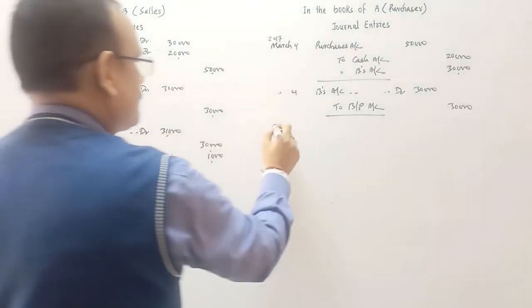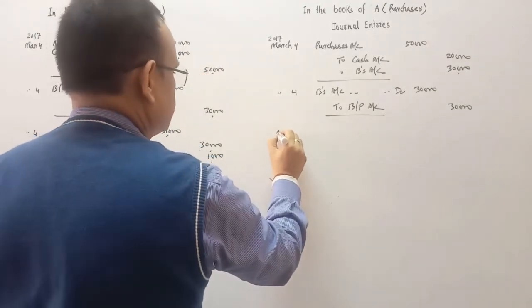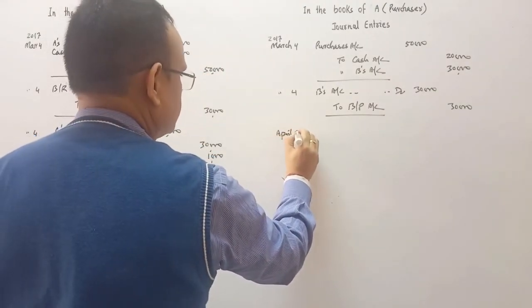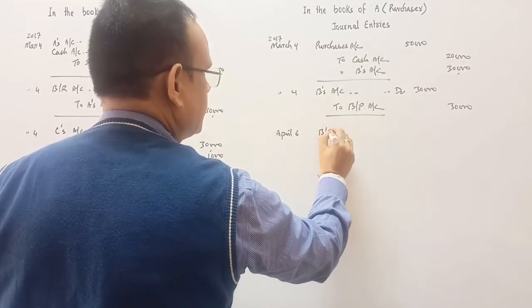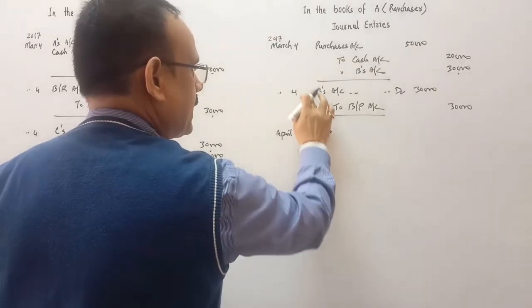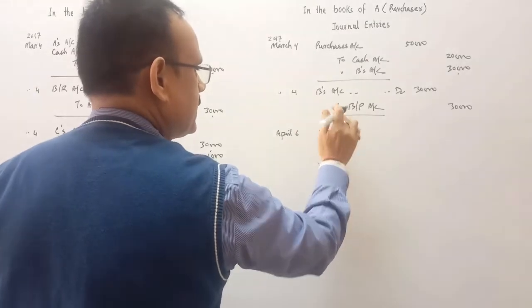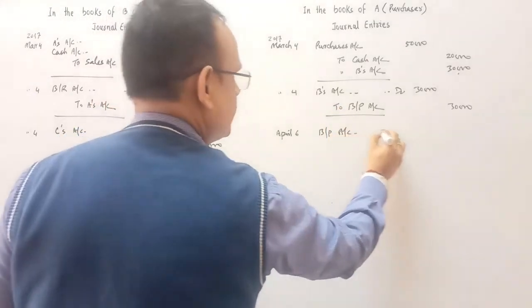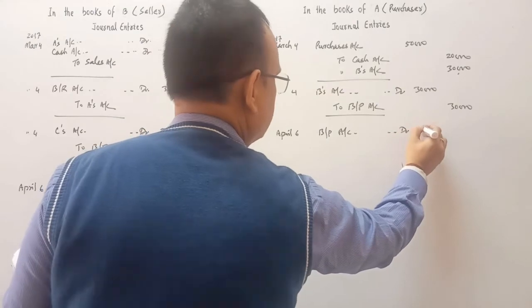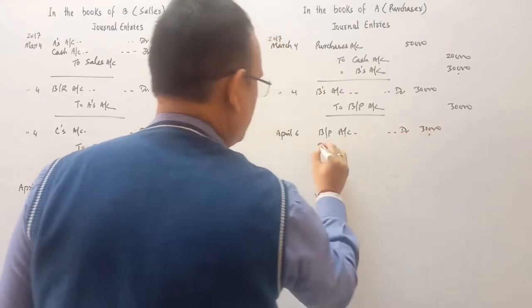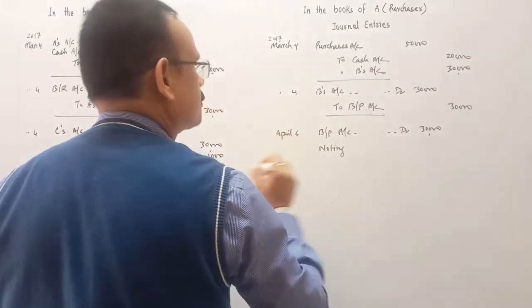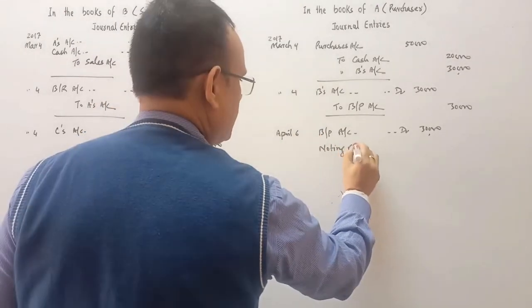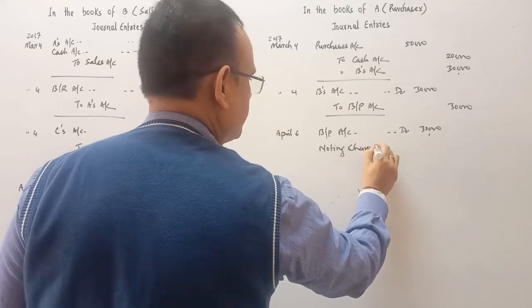Now he will do the entry for dishonor of the bill on April 6. He will pass the entry for dishonor, so this entry will be cancelled, so bills payable which is credited over here will be debited 30,000. Noting charges will be debit because the bill is dishonored because of the drawee, so noting charges account debit, it's an expense of the drawee.